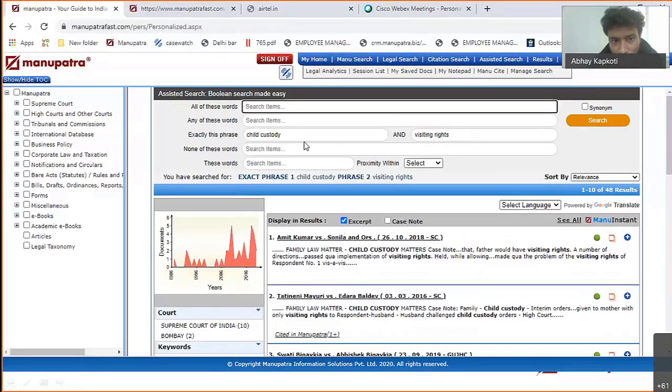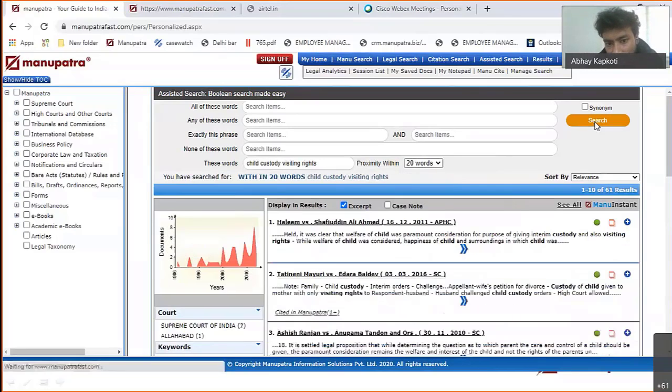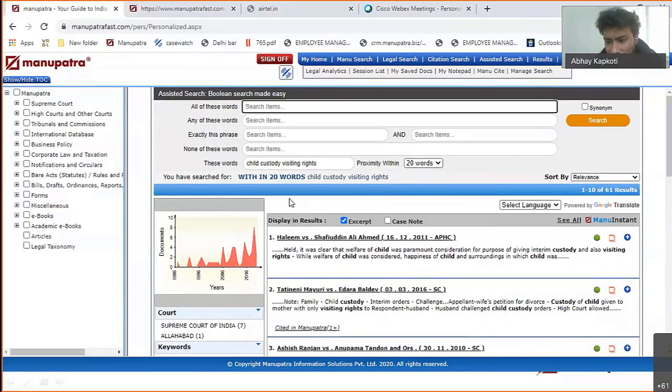Okay, now what you can do is, if you're looking for not an exact phrase search, but a proximity search, say child custody and say visiting rights. So you can write these words, these are the 4 words I'm looking for in a range of 20. In whichever judgment these 4 words are coming near each other, like in a range of 20 words. So child might be here, custody is here, visiting rights is here. So these 4 words are coming in a range of 20. So this is also a very, very accurate way to search.